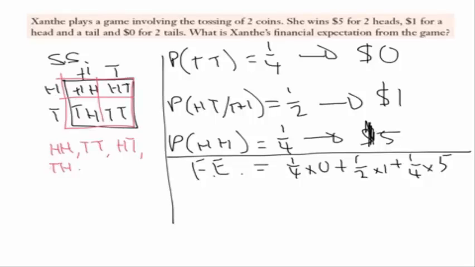Get our calculators out, we go 1/2 times 1, so that's going to be 50 cents. And we add to that 1/4 of the time, she'll get $5. So 1/4 times $5. Now my calculator says 7/4. So obviously that's not what I want, because I want my answer to be in dollars and cents. 1.75 is a better answer. $1.75 is the correct answer. So I hope that clears that up.